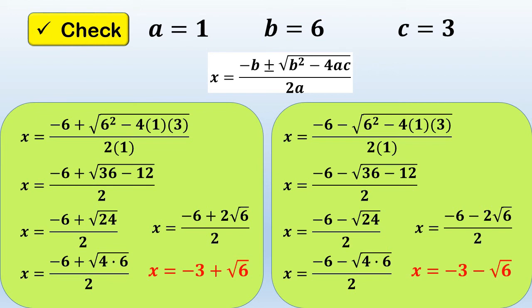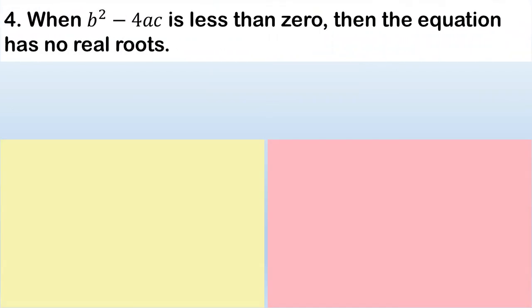And this is an example of irrational numbers. Number 4. When b squared minus 4ac is less than 0, then the equation has no real root. So, what does it mean? Kapag naging less than 0, mas mababa kay 0, wala siyang magiging real roots.